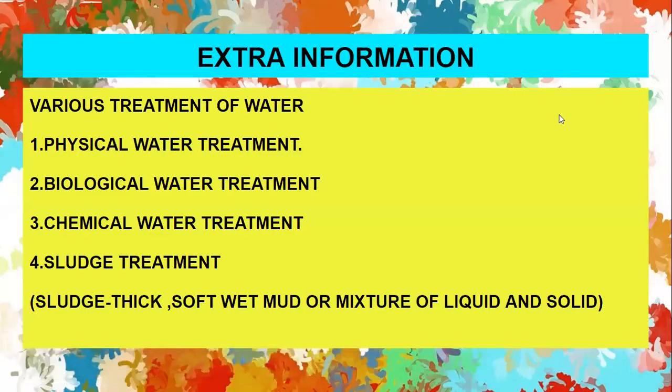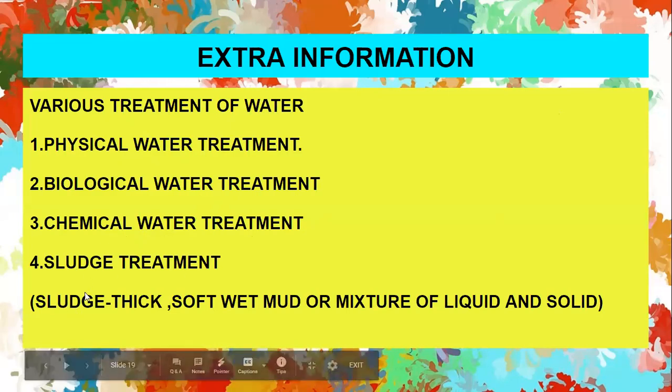This is some extra information for you. As I told you, what do you mean by treatment of water? How will the water be treated? So these are the various treatments of water: physical water treatment, biological water treatment, chemical water treatment, and sludge treatment. What do you mean by sludge? Sludge means thick, soft, wet mud or a mixture of liquid and solid together. For example, you know curd, how it is semi-liquid? Similarly, it will be a soft wet mud or a mixture of liquid and solid.